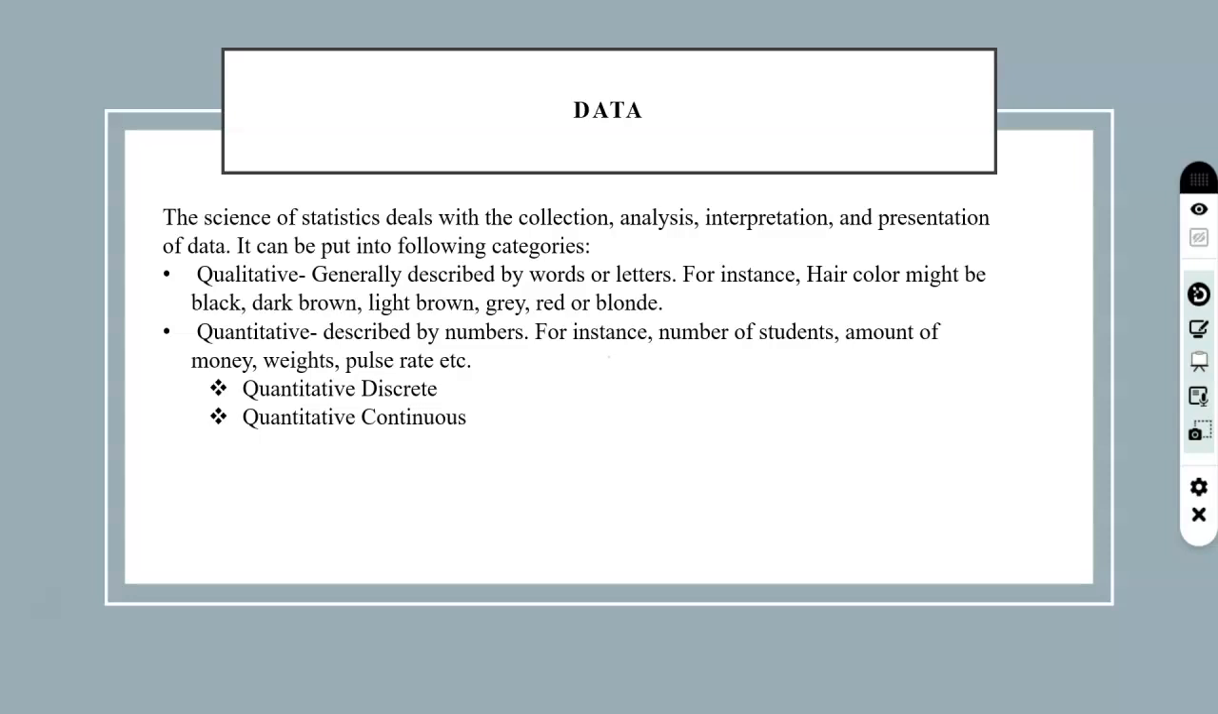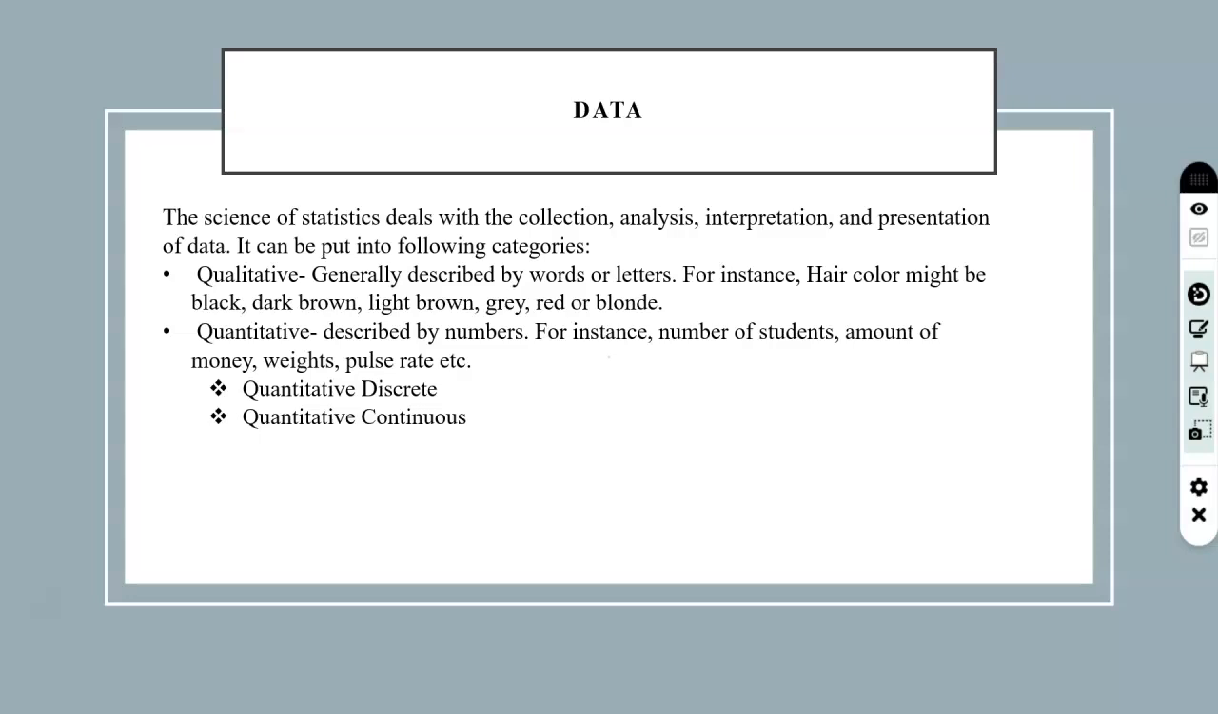Qualitative data is generally described by words or letters. For instance, hair color might be black, dark brown, light brown, gray, red, or blond. Types of food can be bread, milk, fruits, vegetables, egg, meat, etc. Luxury brands of cars, for example, can be Audi, Mercedes, BMW, Porsche, Lamborghini, Ferrari. All these come under qualitative data, which is described by words or letters.